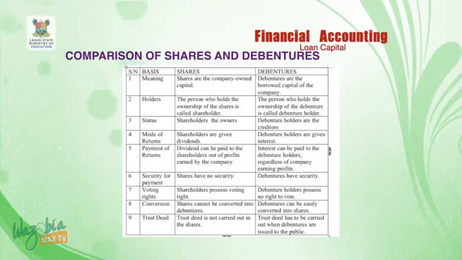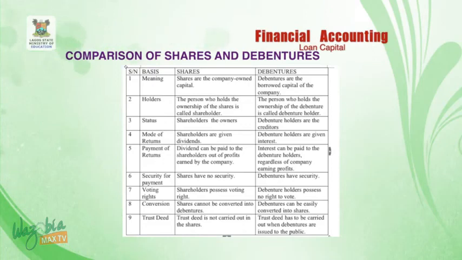It means that they are the owners of the organization. But for debenture, down here in this picture, you will discover the bag and different kinds of money, which signifies that they are lending the company money. It means that the shareholders are the owners of the organization, but the debenture holders are the creditors to the organization. We shall be comparing shares and debentures on 9 bases.